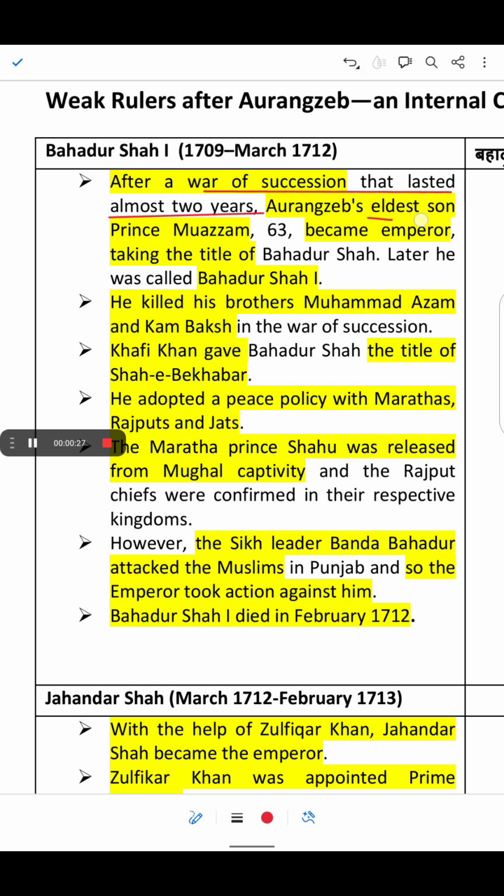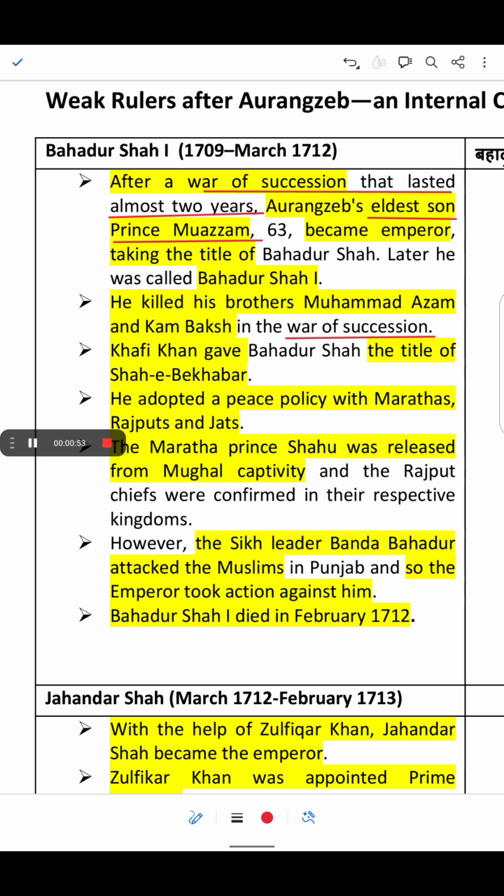Aurangzeb's eldest son, Prince Muazzam, who was 63 years old, became emperor, taking the title of Bahadur Shah, and later he was called Bahadur Shah I. Now, how did Bahadur Shah become ruler? By killing his own brothers, Muhammad Azam and Kam Baksh, in the war of succession.